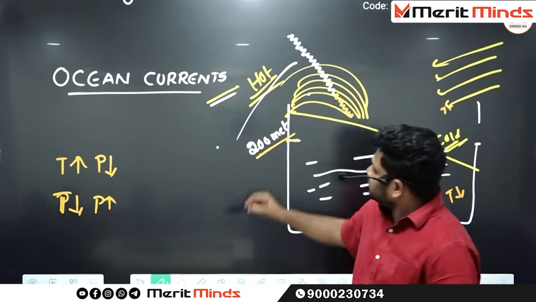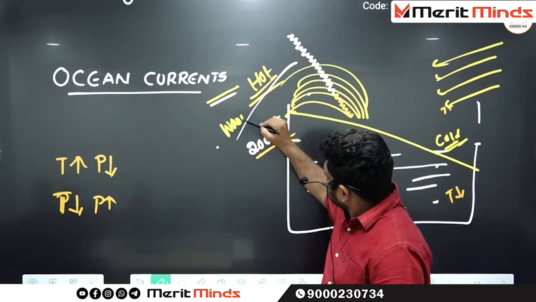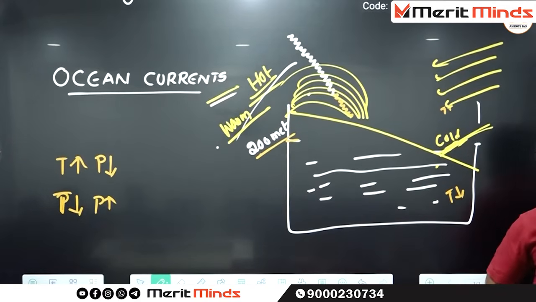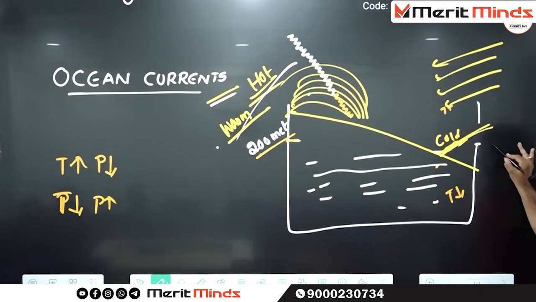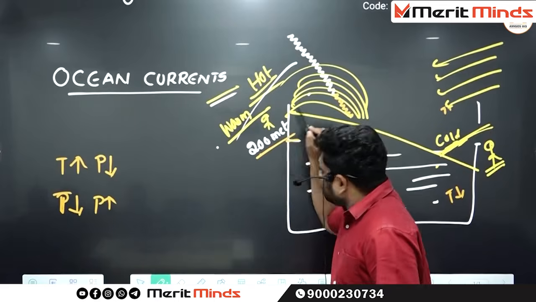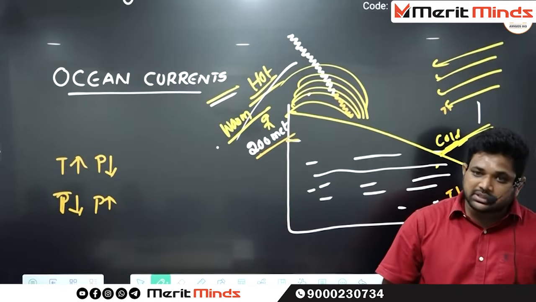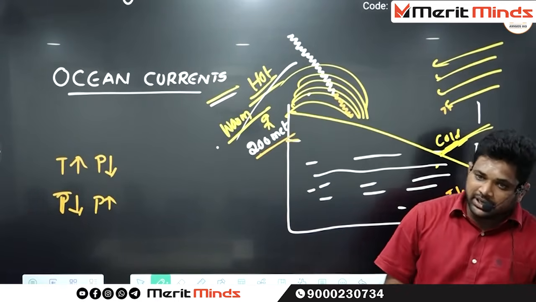One is called warm ocean current, the other one is called cold ocean current. If any region is there here, does this particular region have high temperatures or low temperatures? Low temperatures. If any region is there here, can you find high temperatures or low temperatures? High temperatures. Is it okay so far? Write down.